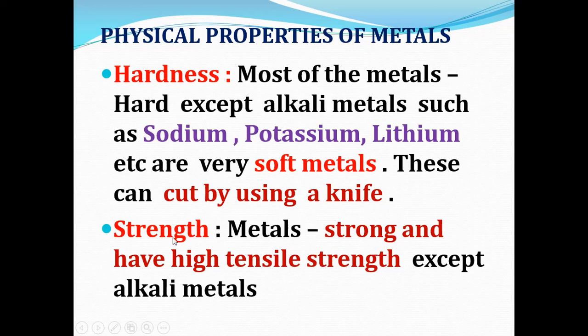Next physical property is strength. Metals are very strong and they have high tensile strength except alkali metals. As alkali metals are soft metals, they are not strong. But most of the metals are strong and they have high tensile strength.